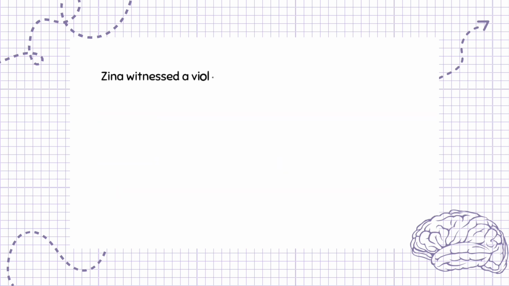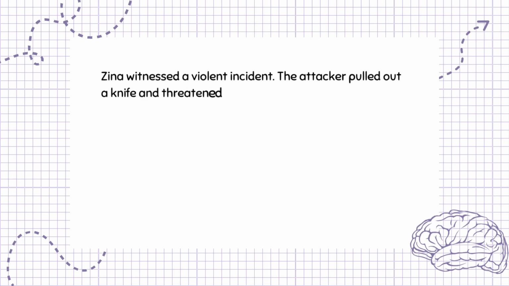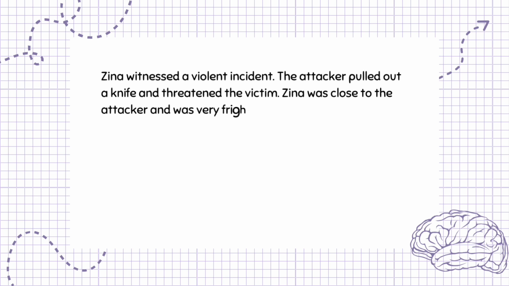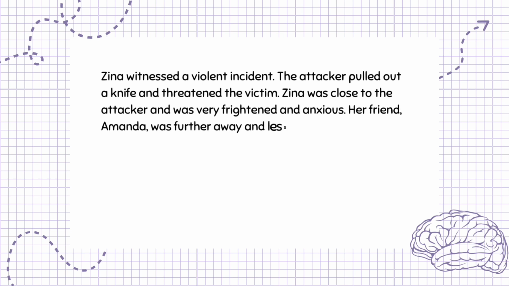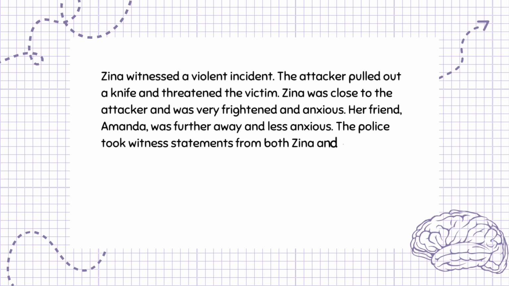Zena witnessed a violent incident. The attacker pulled out a knife and threatened the victim. Zena was close to the attacker and was very frightened and anxious. Her friend, Amanda, was further away and less anxious. The police took witness statements from both Zena and Amanda. Their statements were very different.